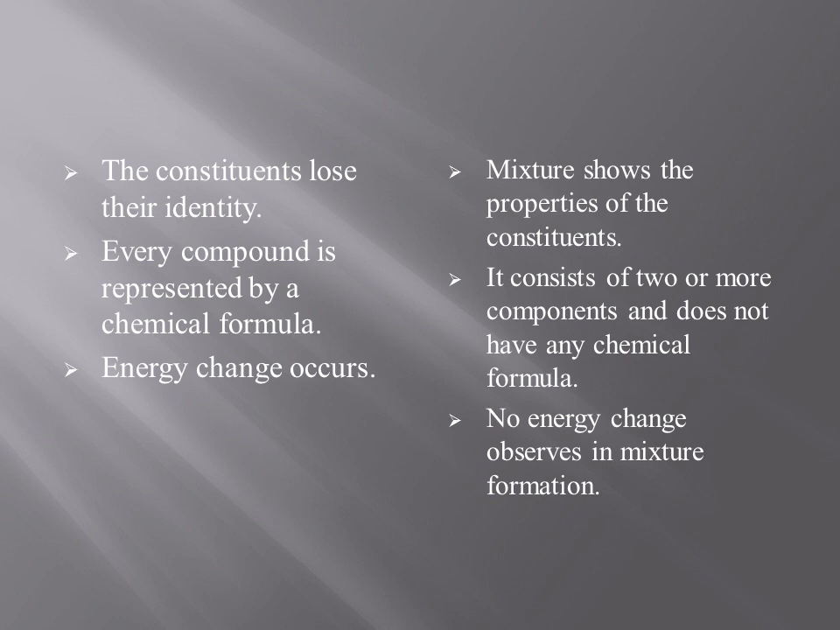The constituent elements lose their properties when they form a compound. As I have told you before, hydrogen and oxygen are gases, but when they join together they form water and lose their gaseous properties. While mixtures show the properties of their constituents. Compounds are represented by chemical formulas, while mixtures don't have chemical formulas.